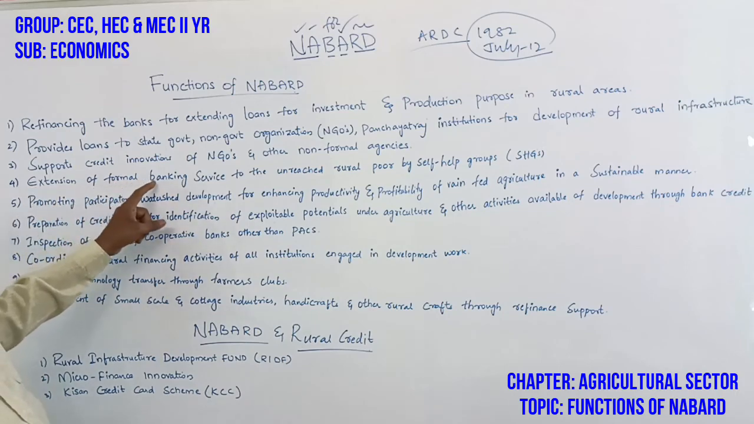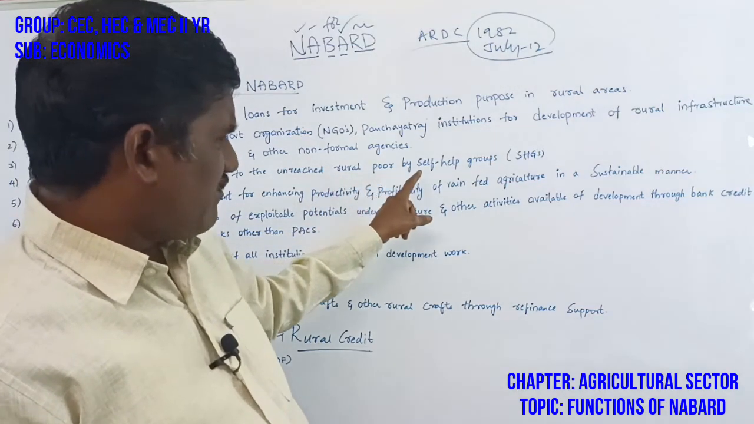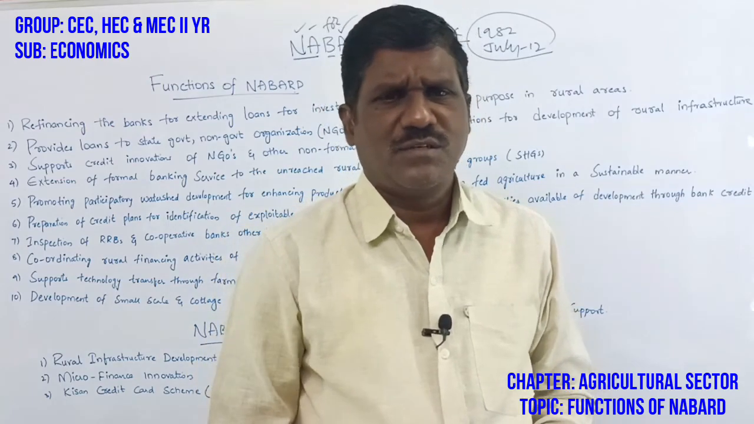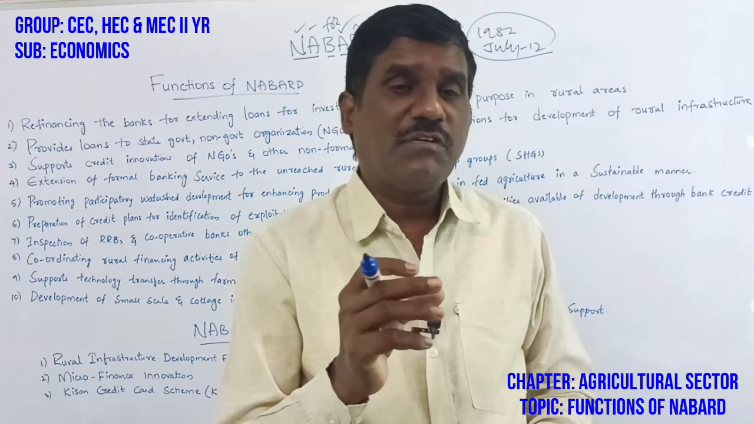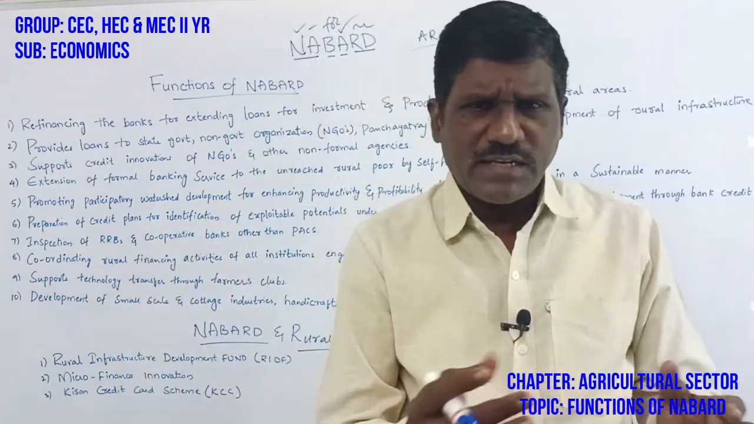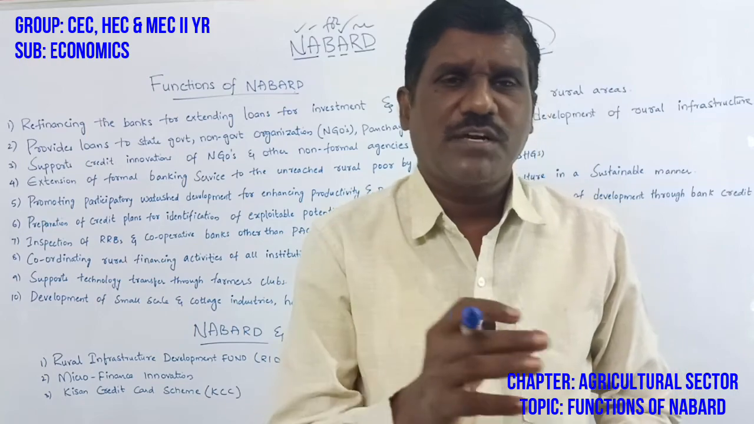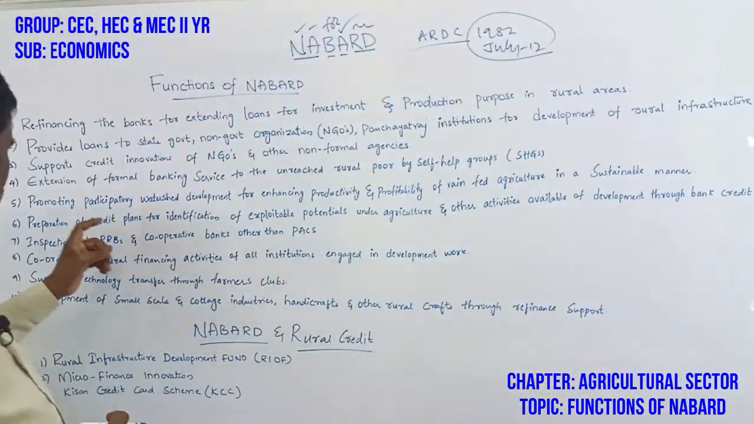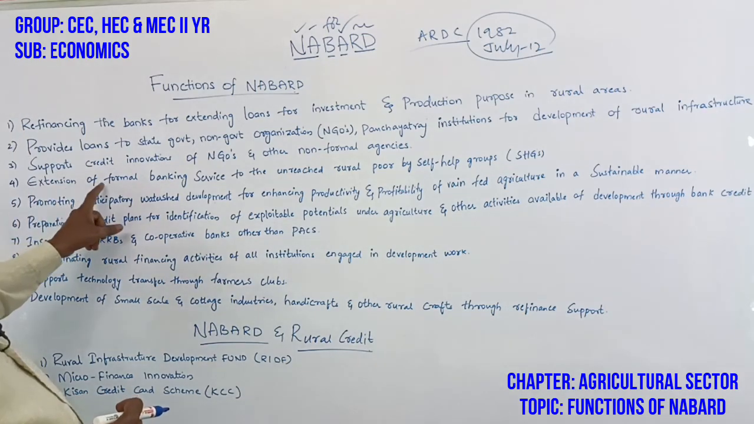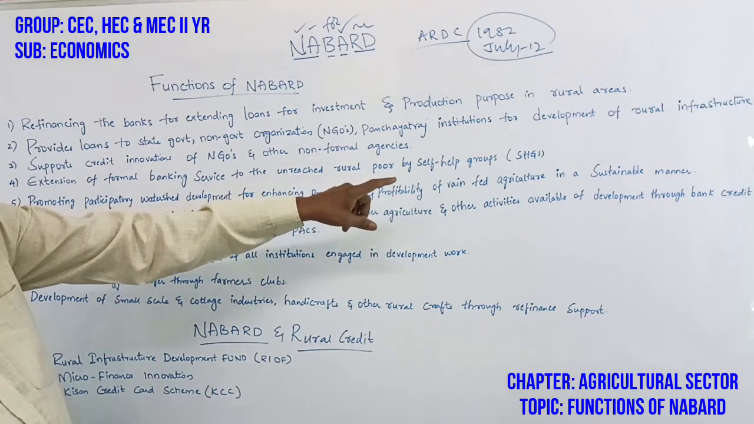Then, extension of formal banking services to the unreached rural people through self-help groups. People who are illiterate and living in rural areas can be given information on how to get more productivity, how to manage crops, and how to cultivate with modern methods. These are all ways supported by NABARD. The fourth one is extension of formal banking services to the unreached rural poor by self-help groups.